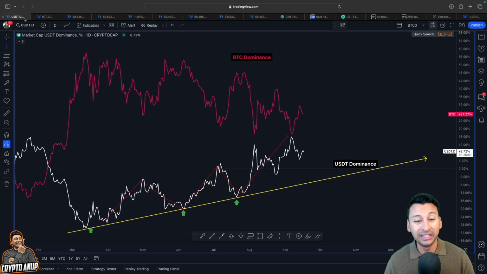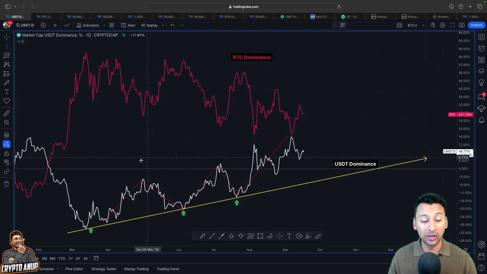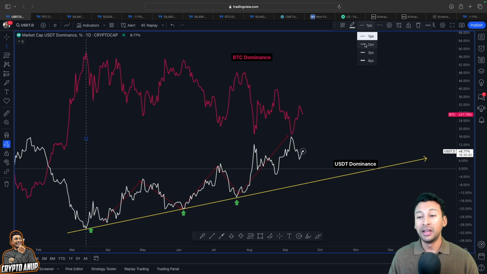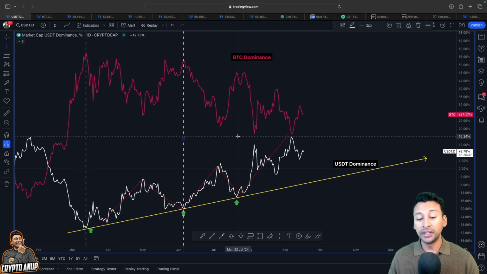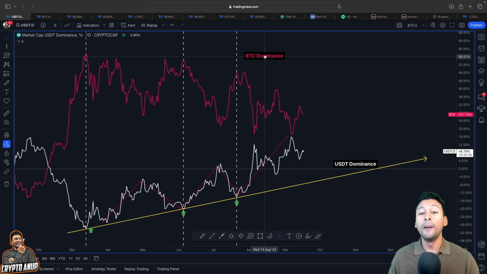Now, first things first, let's look at Bitcoin dominance along with the USDT dominance, because in history we have found that whenever USDT dominance has started to show strength, it has resulted in a bearish move in Bitcoin and also in Bitcoin dominance.